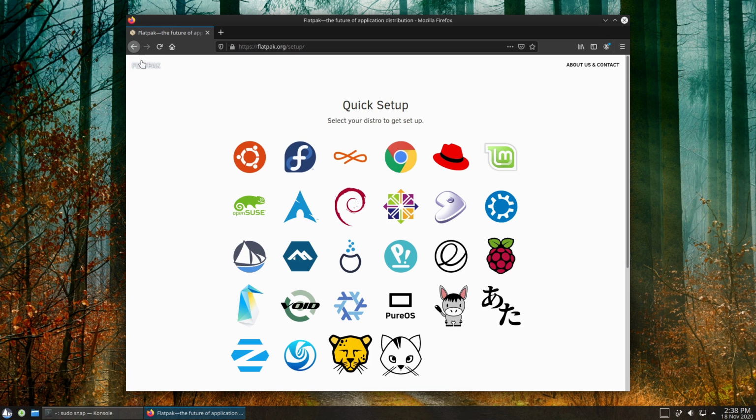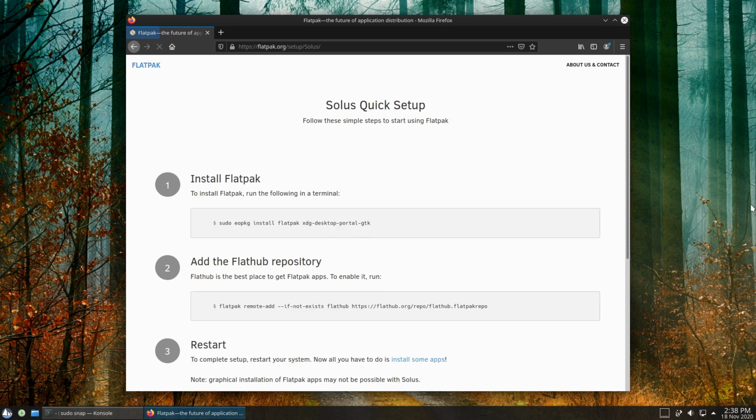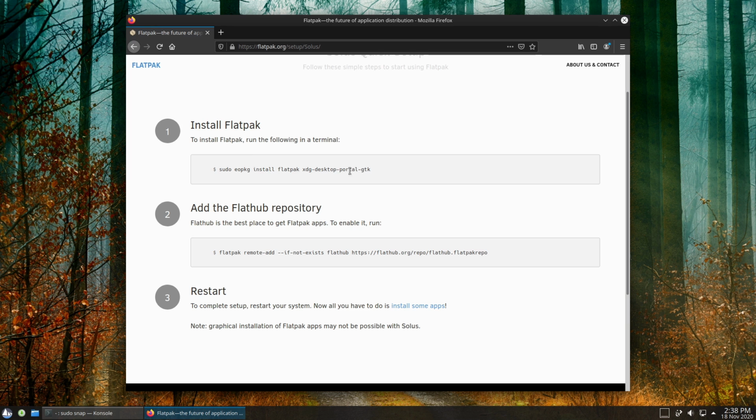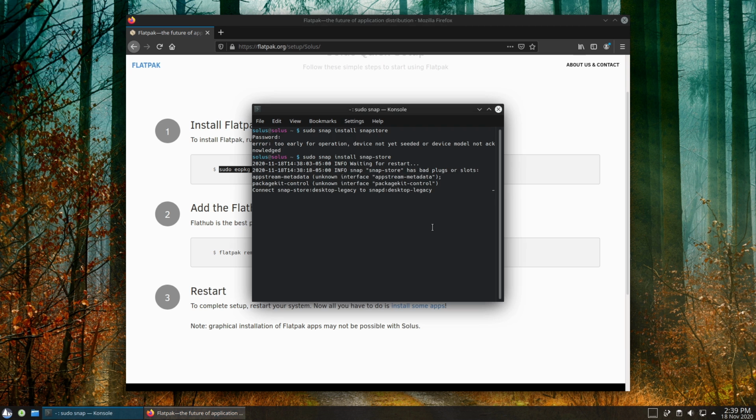But anyway, over here with Flatpak, you can come on down here and find your Solus logo, and then it tells you how to set it all up. So we have install Flatpak, XDG desktop portal, and then add the FlatHub repository. I don't know if this portal's a GUI application or not. I actually failed to check that. Some things I forgot to look into when I was doing this. But doing some basic searching around on Solus's page, they did actually say on their official page they don't know of a way to manage them with the GUI yet. So there we are.